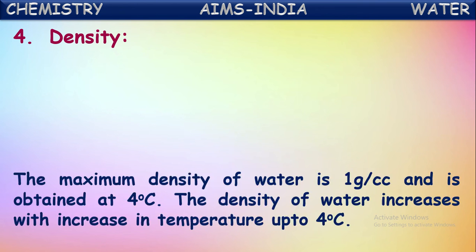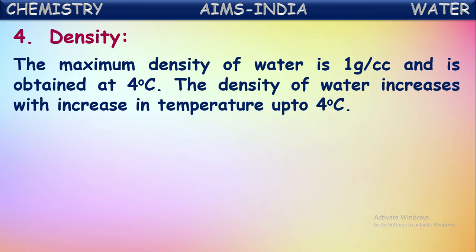Next, density of water. The maximum density of water is 1 gram per cubic centimeter and it is obtained at 4 degrees Celsius. That means the density of water increases with increase in temperature up to 4 degrees Celsius. So water has its maximum density at 4 degrees. On increase in temperature above 4 degrees, density slowly decreases. And even after cooling below 4 degrees, its density gradually decreases.